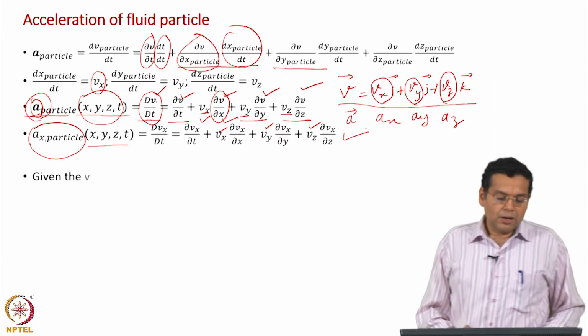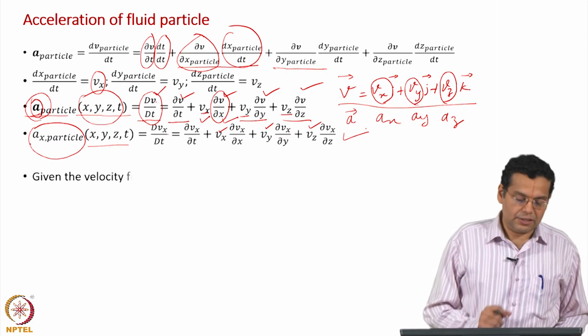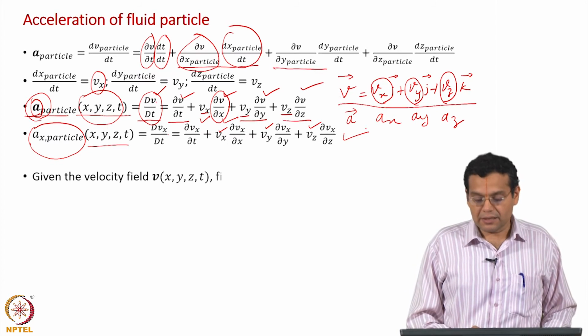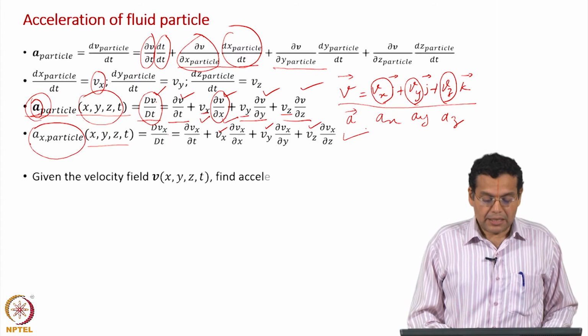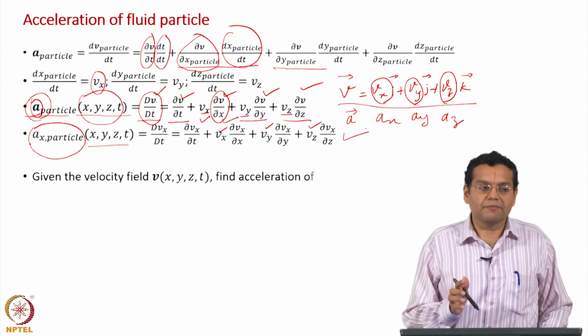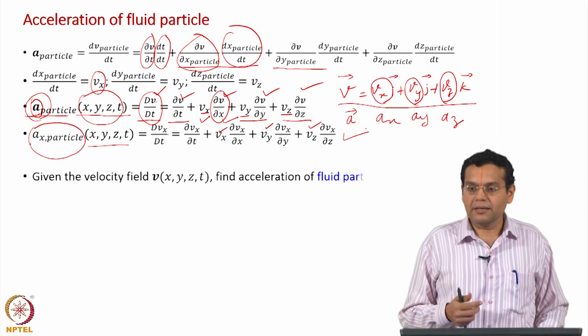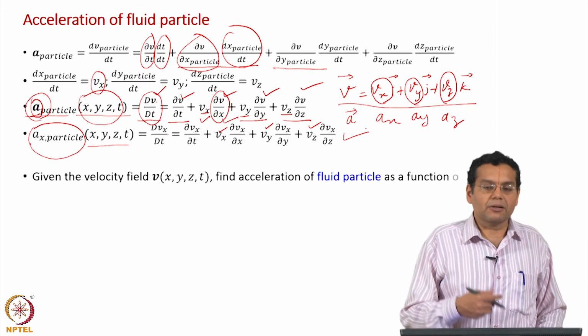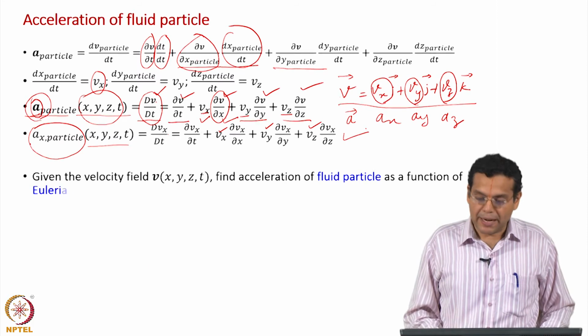Now, what is the most important significance of this expression? Okay. Given the velocity field, which we can easily measure, it is an Eulerian description. We have already seen that the Eulerian description is more practical.